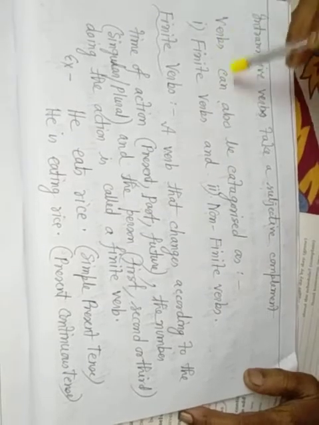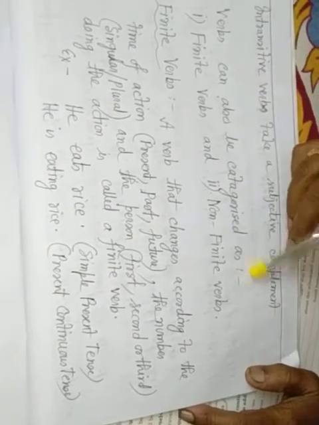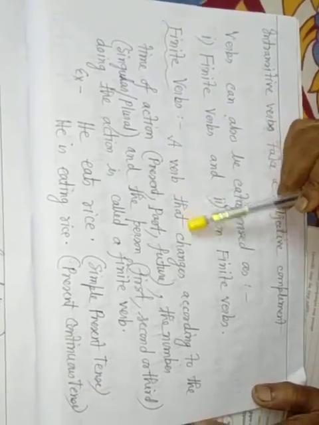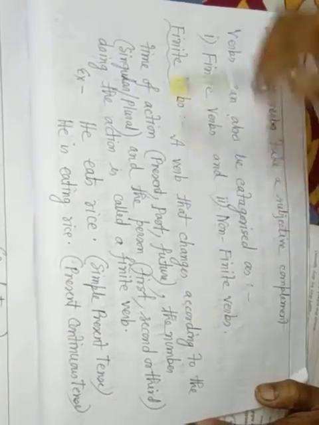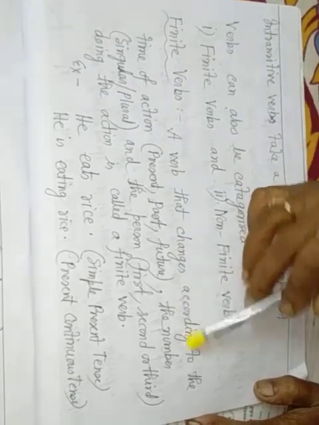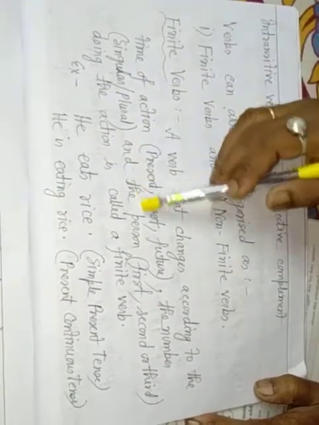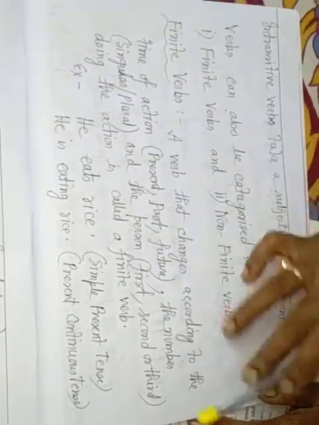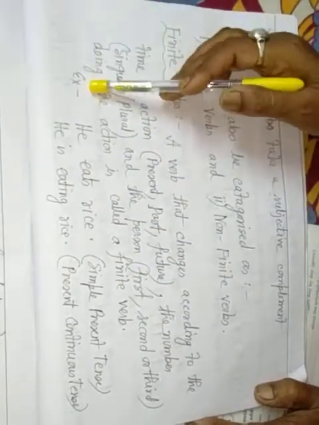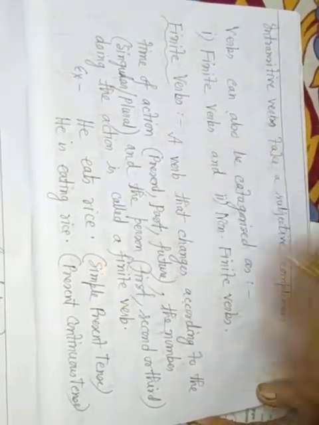Okay. Verbs can be categorized as finite verbs and non-finite verbs. A finite verb is a verb that changes according to the time of action, that is present, past, future tense, the number, singular, plural, and the person, first person, second person, third person, doing the action. Example, he eats rice, simple present tense.